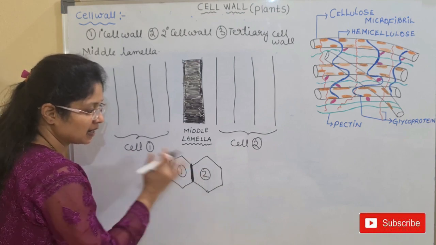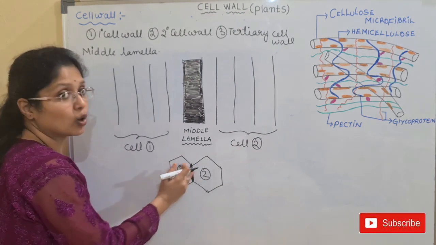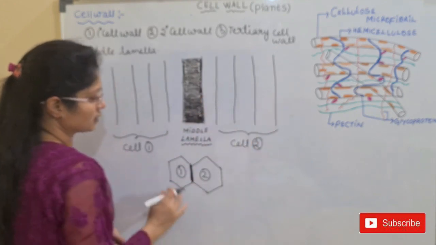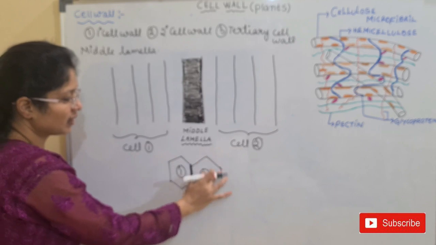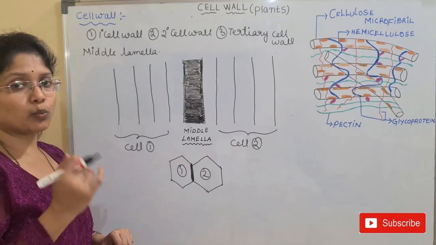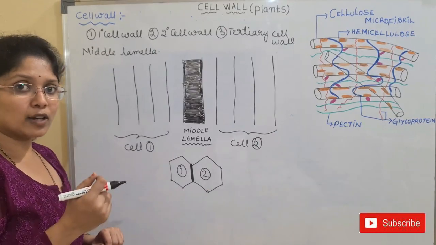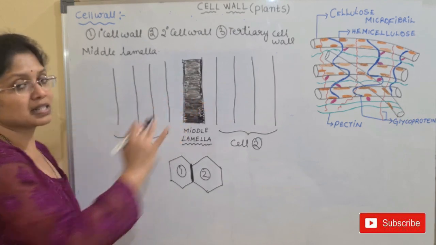And after that middle lamella, we have again the cell wall layers. I have shown the cell wall layers. Okay. So if you see in the diagram, we have only one layer, children, but it is not actually the one layer. When you observe under a microscope, we have different layers present in the cell wall.